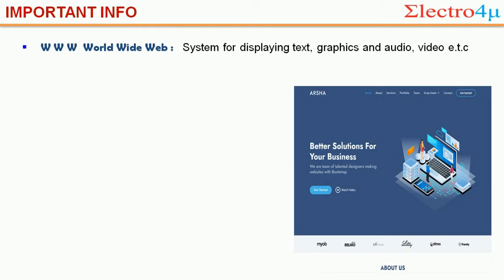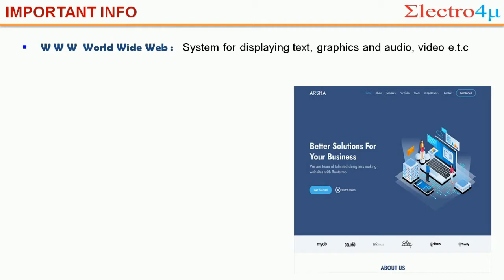When I search any content in Google, there is a text box, a search box. In this search box, some URL comes up: HTTPS www dot dot dot. So what is triple W? Triple W is a system for displaying text, graphics, audio, video, etc.